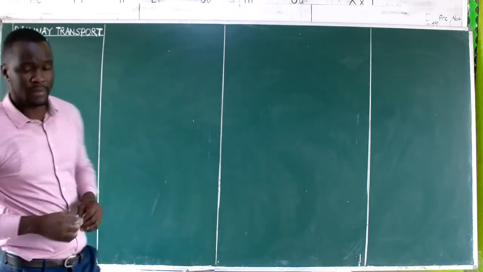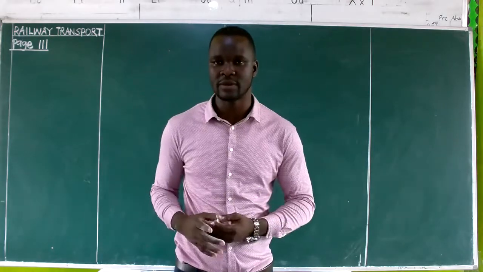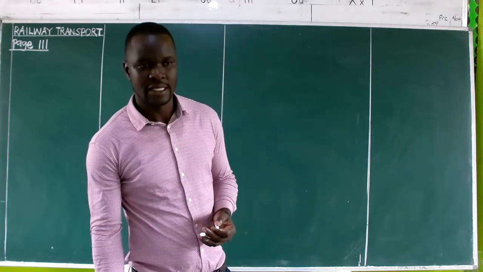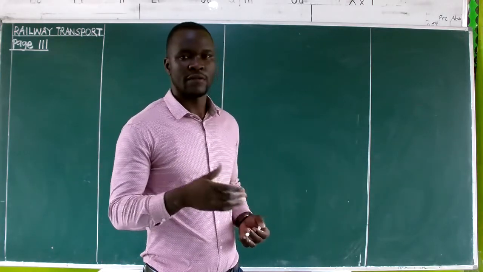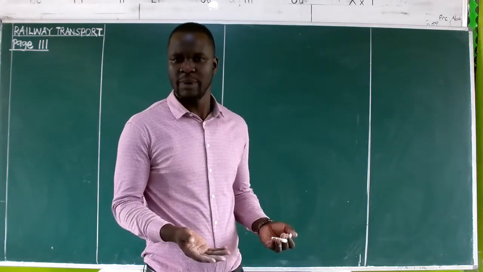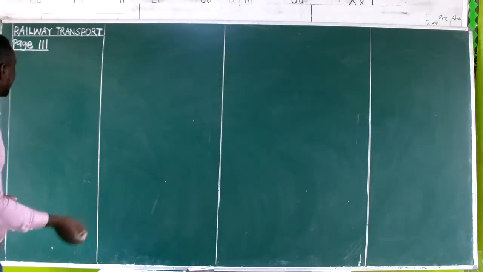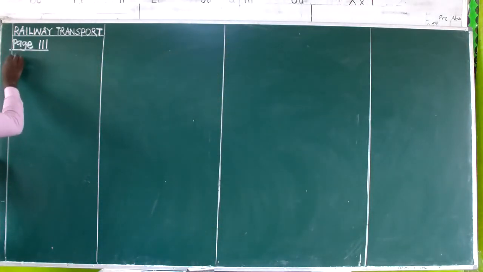Now, what do we mean by railway transport? Just like the way we have been defining other types of transport, we have been saying movement of people from one place to another depending on what type we are talking about. So here now, we are going to maintain our very definition.